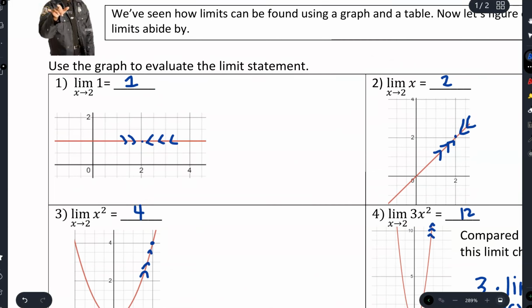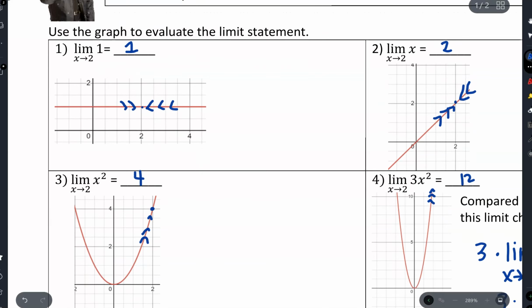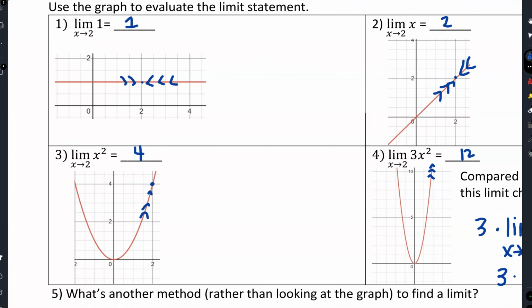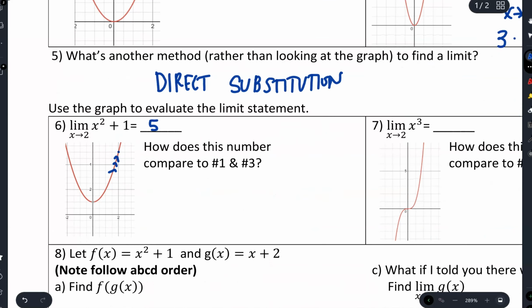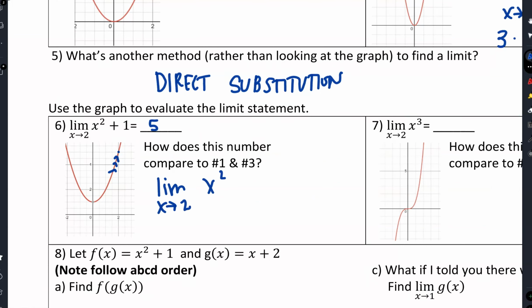Let's look at number 1 and number 3. This is the limit as x approaches 2 of 1, and this one is your x squared. What does it look like I'm doing to those two things? Looks like I'm adding those two things together, right? So the limit as x approaches 2 of x squared, and then I'm going to add it to the limit as x approaches 2 of 1. Good.